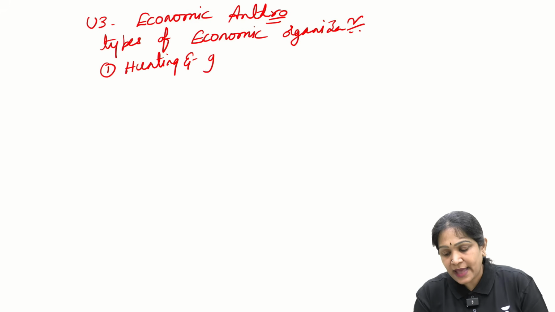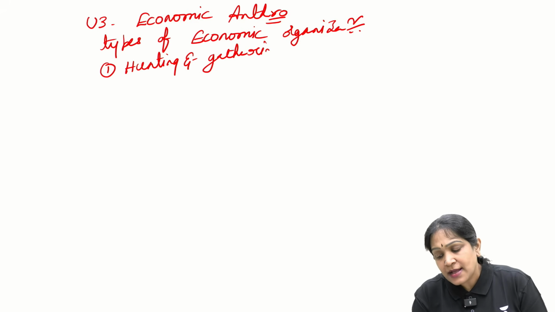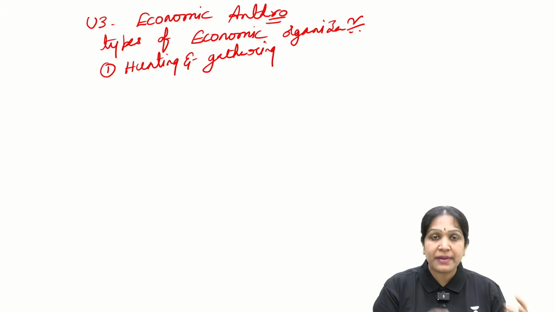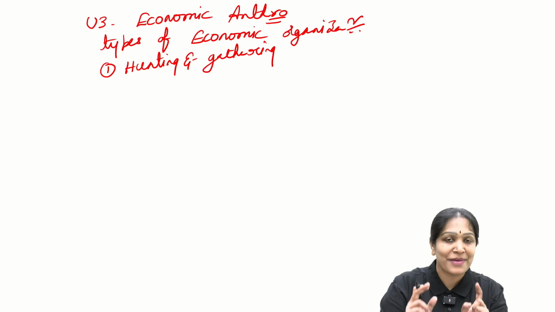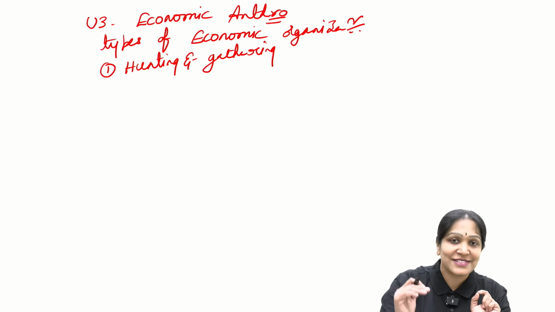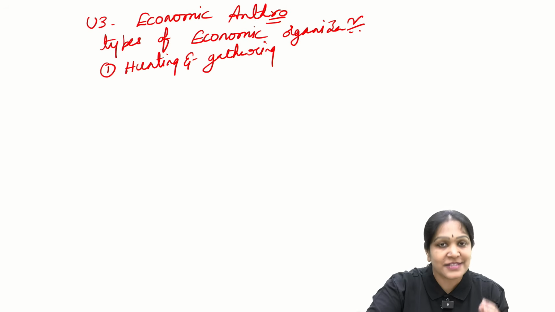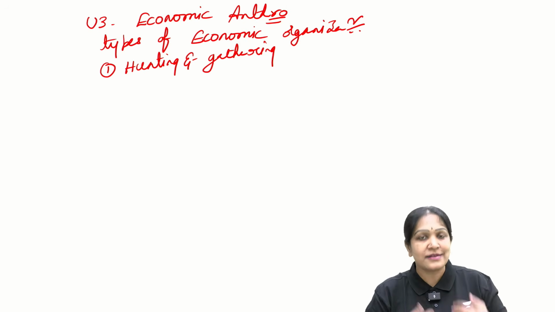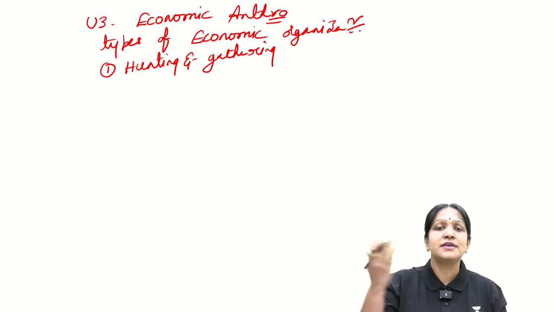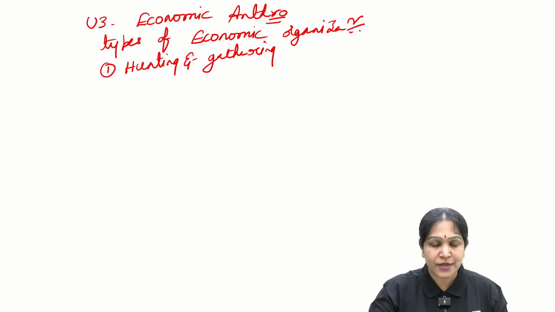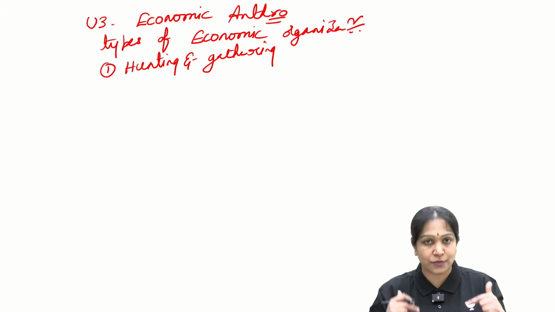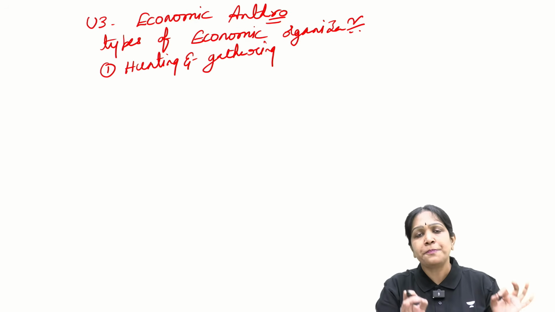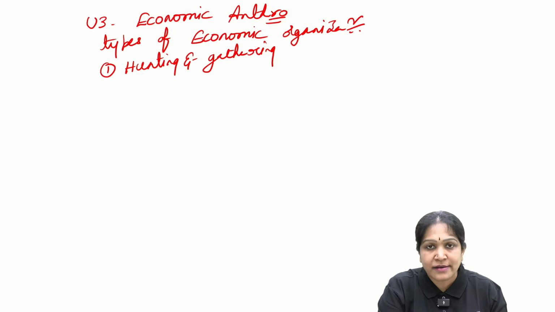Whenever I ask about the most primitive form of economic organizations, usually the response I get is barter system, exchange. But remember one point: before you exchange the resources, you have to first earn it. We have to first earn the resources, and then we will exchange the resources which we have earned. So economic organization is firstly about how to earn the resources. So how the most primitive human beings earned their resources?